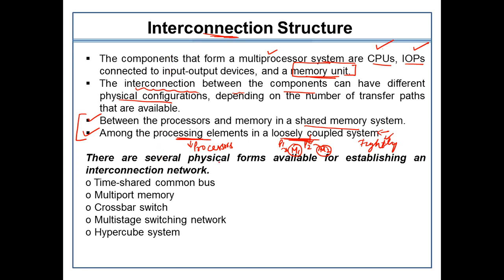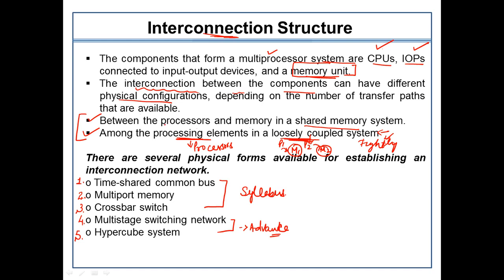Now there are several physical forms available for establishing the interconnection structures: the time shared common bus system, multi-port memory, crossbar switches, multi-stage switching network, and the hypercubes. These are the various types of interconnection systems available, but only the first three are included in our syllabus, so we will cover them in detail. We will not look at the multi-stage and the hypercube, because these are advanced ones and beyond the topic.